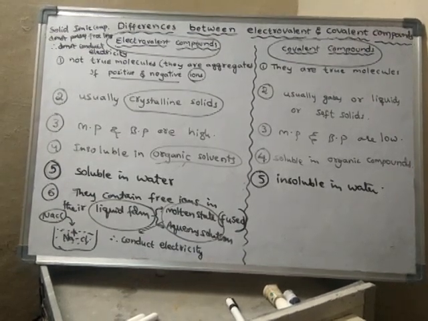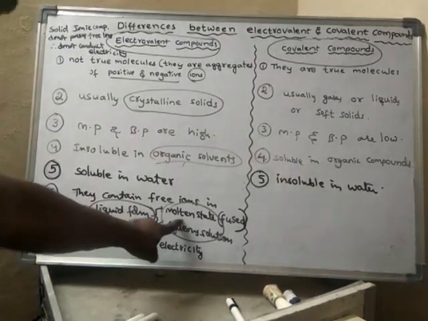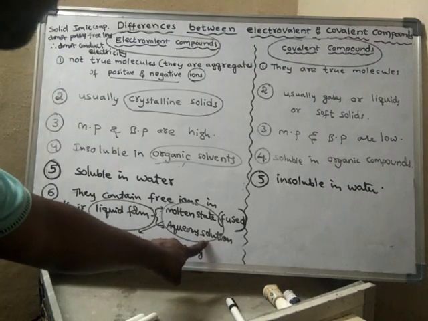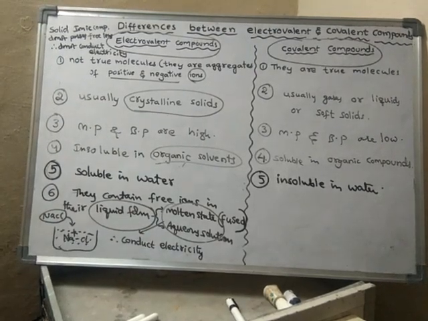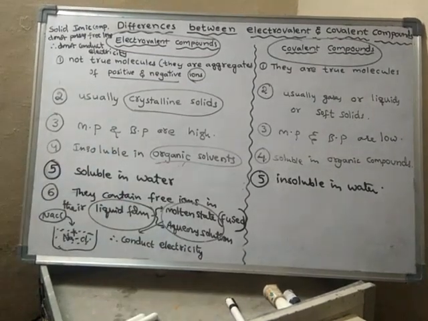But the same ionic compound, when in liquid form, that means in molten state or in aqueous solutions, conducts electricity, because in liquid form they possess free ions. So what is necessary for conduction? If they are liquids, they should possess free ions.